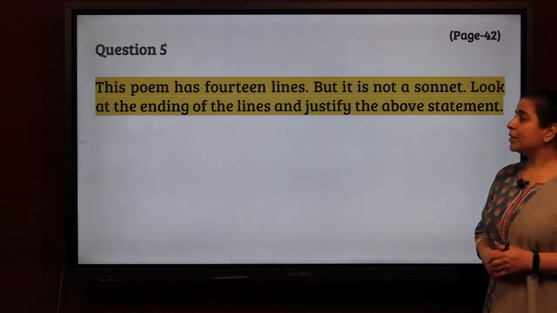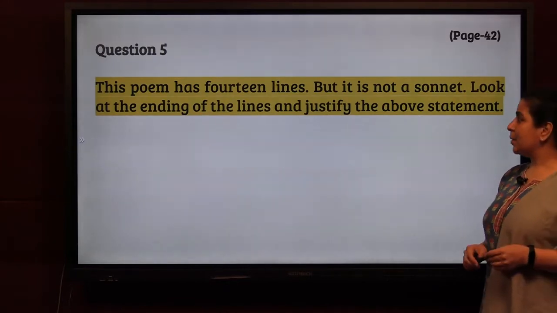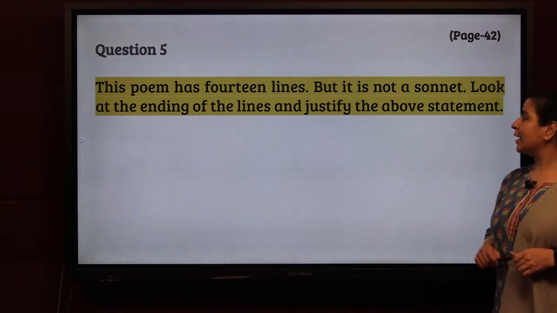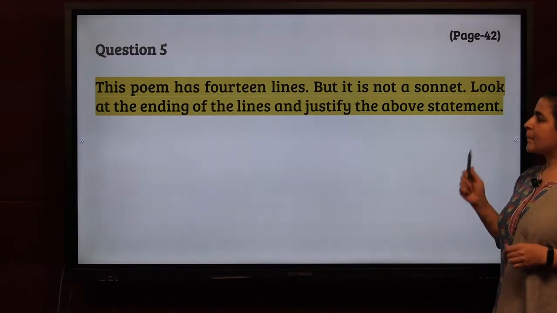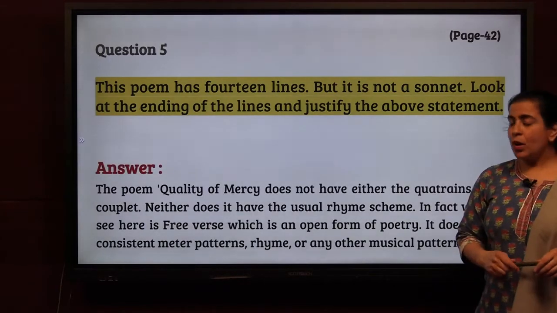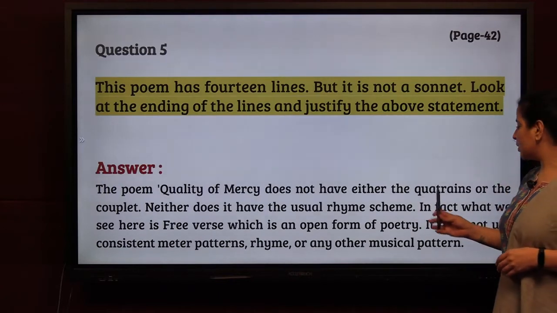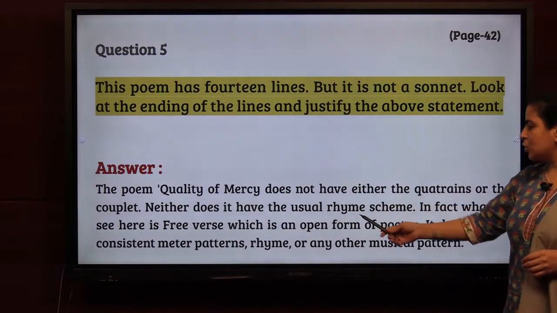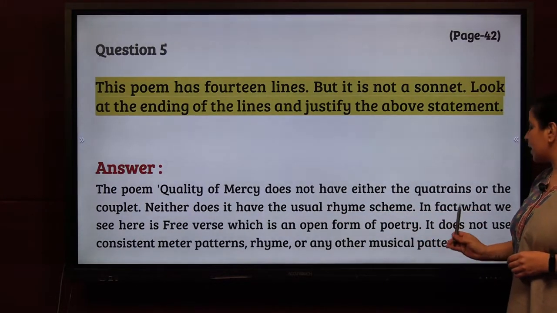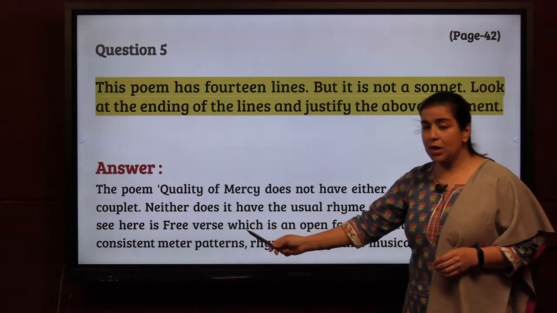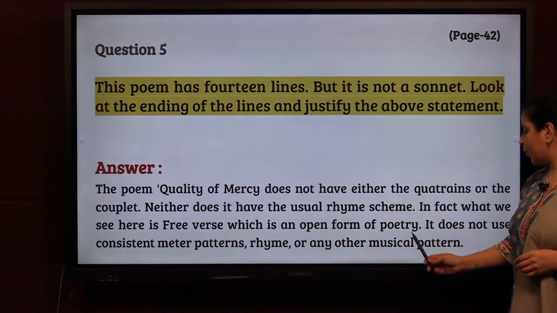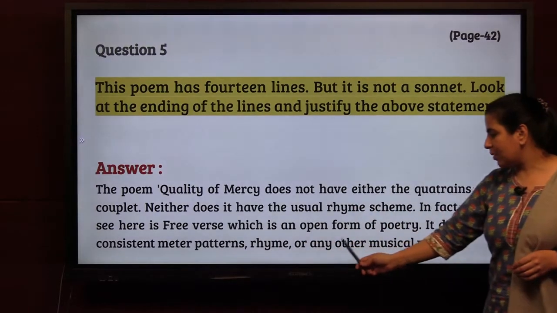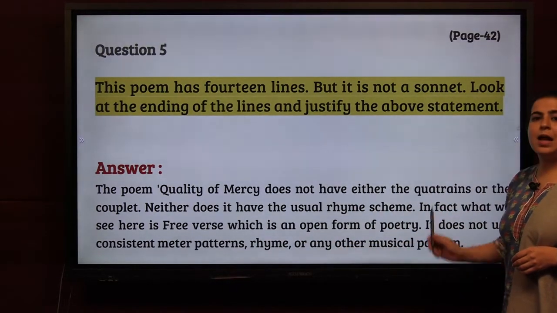Question number 5. This poem has 14 lines, but it is not a sonnet. Look at the ending of the lines and justify the above statements. The poem, Quality of Mercy, does not have either the quatrains or the couplet. Neither does it have a usual rhyming scheme. In fact, what we see here is free verse, which is an open form of poetry. It does not use consistent meter, patterns, rhyme or any other musical pattern.